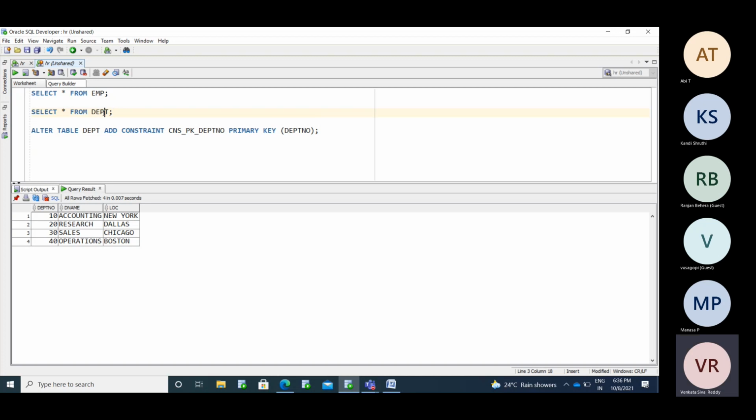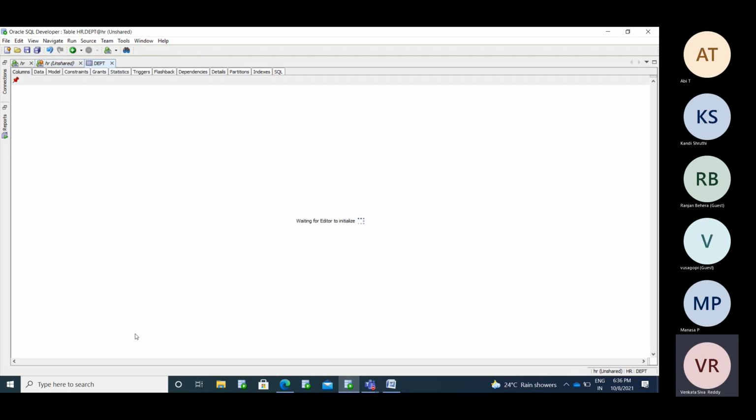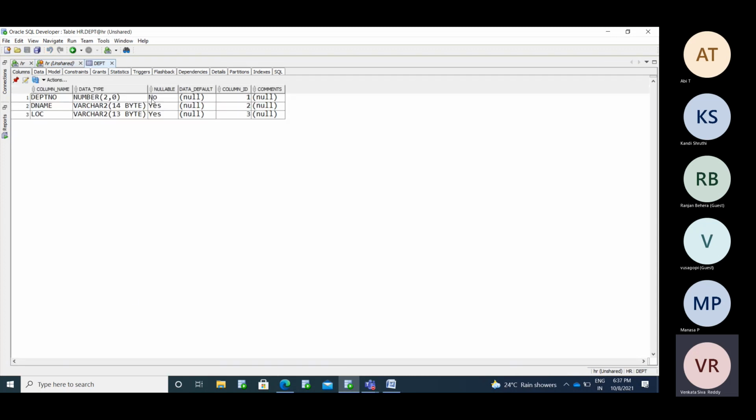Now I'm going to see my table definition. Right click, go to open declaration, and select the SQL.